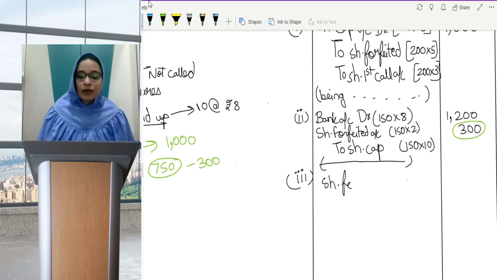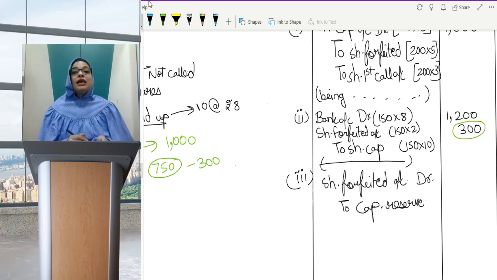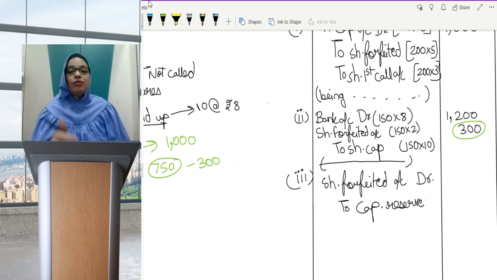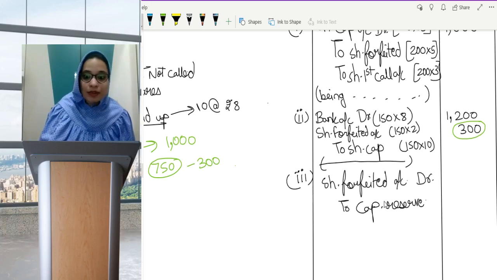Share forfeited account debit to capital reserve will now be 450. This was the most important part, because when all shares which are forfeited are not reissued, then you need to calculate the forfeited amount on shares which are being reissued, and then you need to transfer it to capital reserve. And we'll see what happens after this.